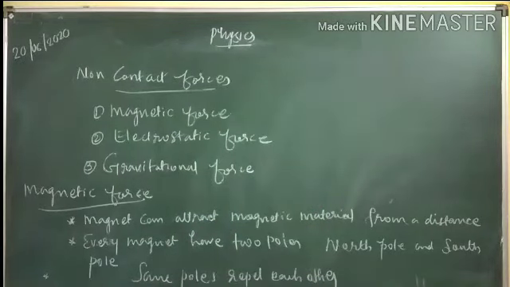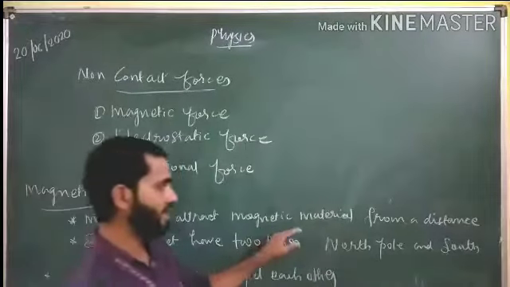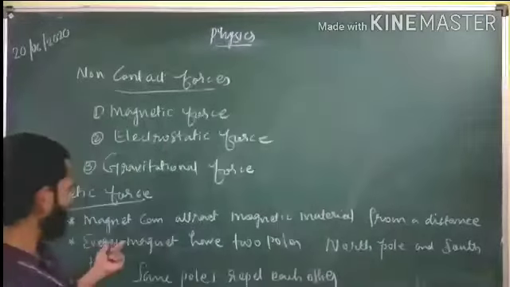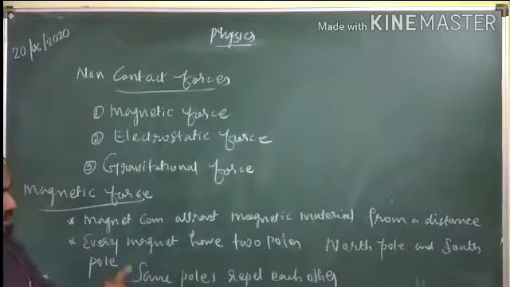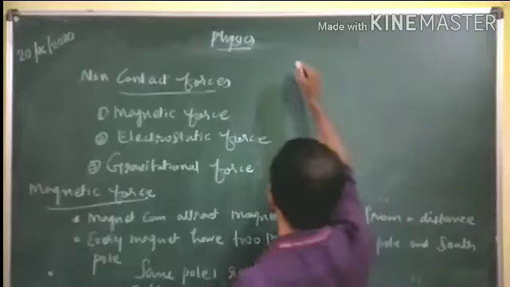So these are the points you have to remember in the case of the magnetic force. A magnet can attract magnetic materials from a distance. Every magnet has two poles, north pole and south pole. Same poles of a magnet repel each other and different poles of a magnet attract each other. Magnetic force may be attractive or repulsive. These are the important points you have to remember in the case of magnetic force.